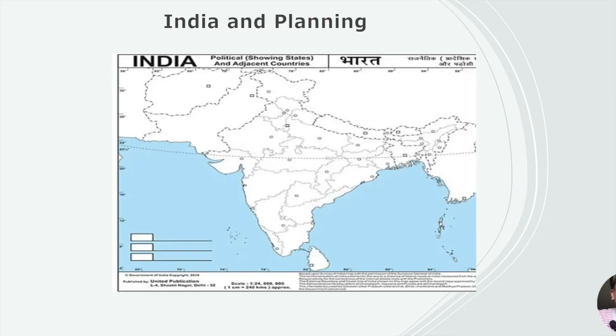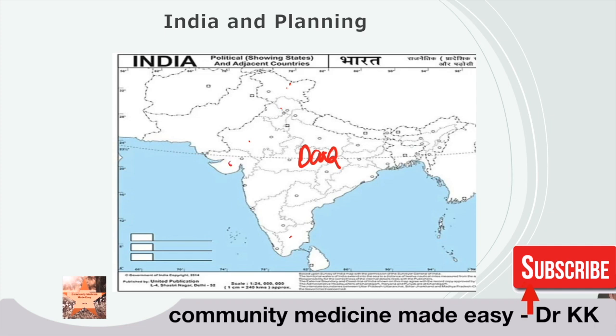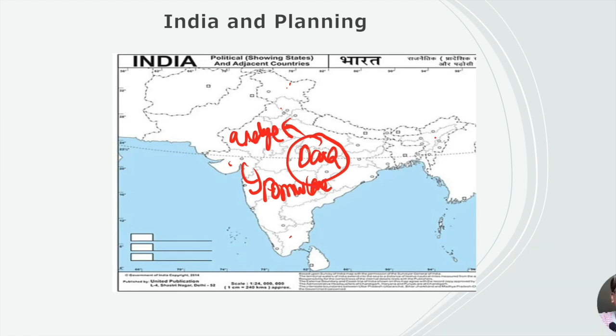I will explain again with the help of the map of India. Suppose the MCH problem: we have to devise a national program for maternal and child health. First, we have to do a study of the problem in India. We have to collect the data from all the states of India, from Jammu Kashmir to Tamil Nadu, from Gujarat to the northeastern states. That is the most important thing. After collecting the data, we analyze it and then formulate the problem of MCH. There are various problems of MCH: diarrhea, respiratory infection, anemia, and many more. This is the first part, as I told you, A.